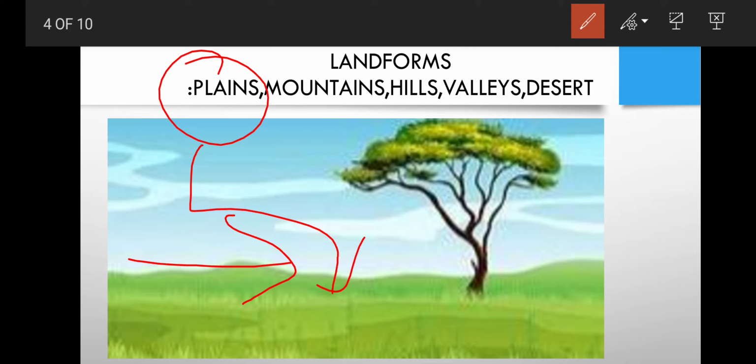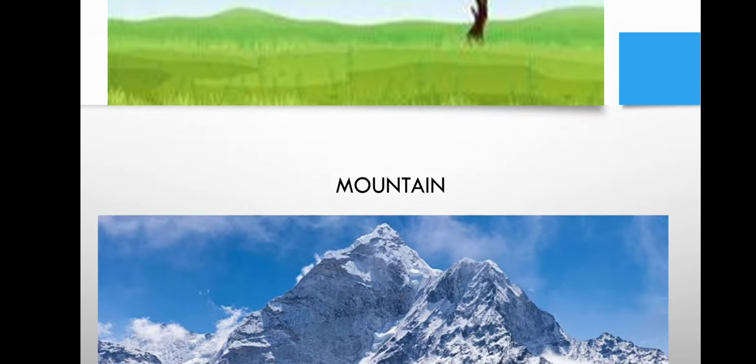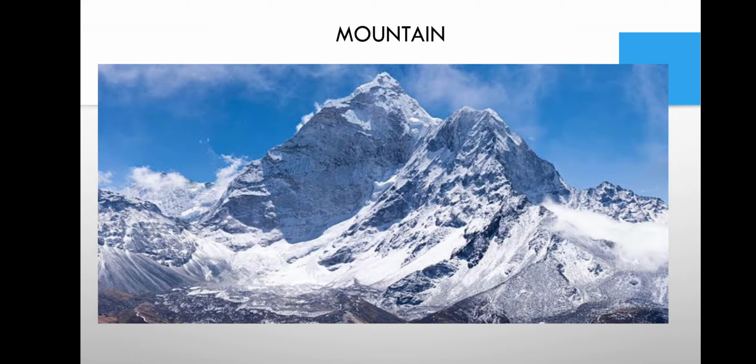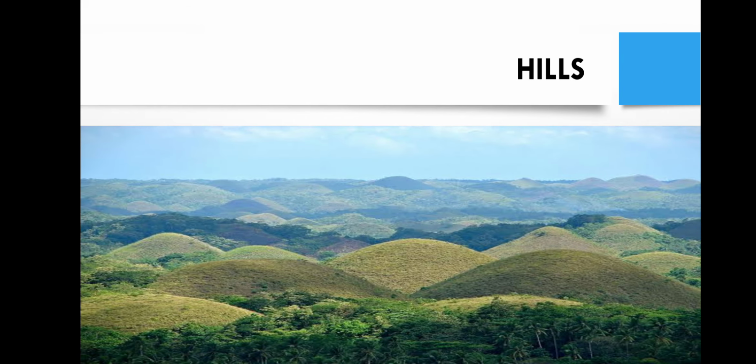Okay, and then the next one is mountain. In some places the land rises upwards to form mountains and hills. So mountains are higher than hills. Mountains are covered with snow, and they mostly have snow-covered high peaks. Okay, the next one is hills. Mountains are higher than hills, and this is the image of a hill.